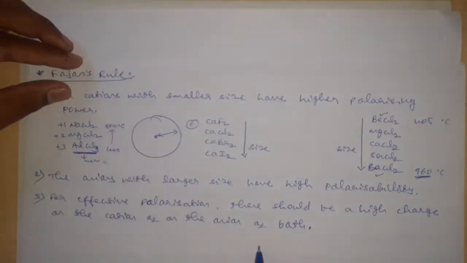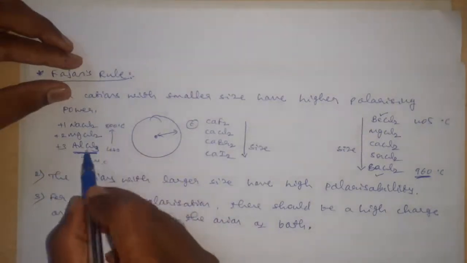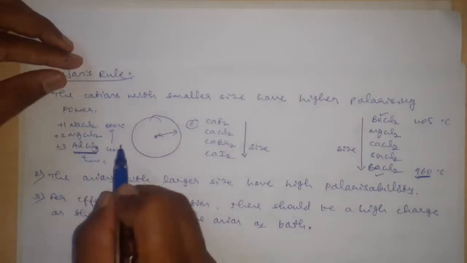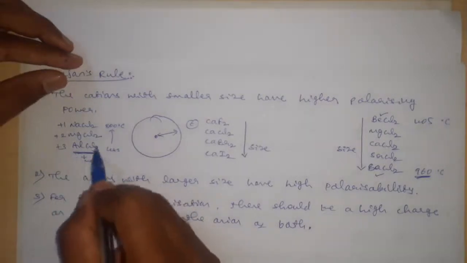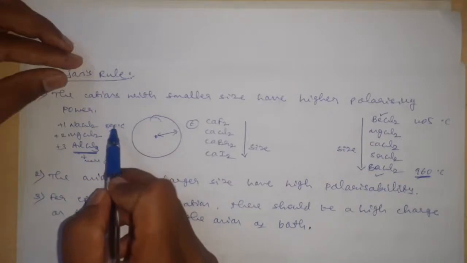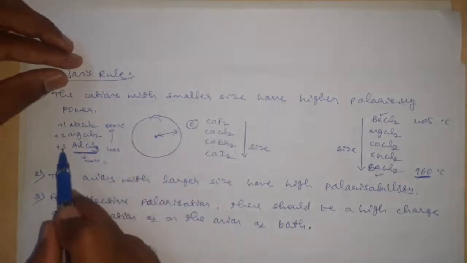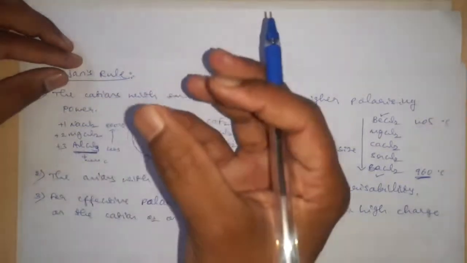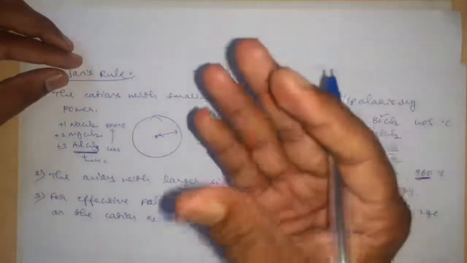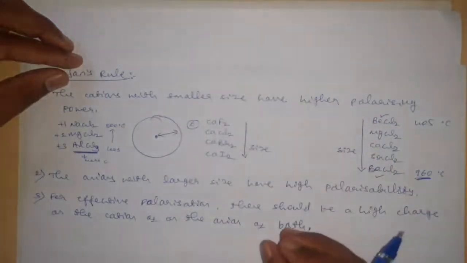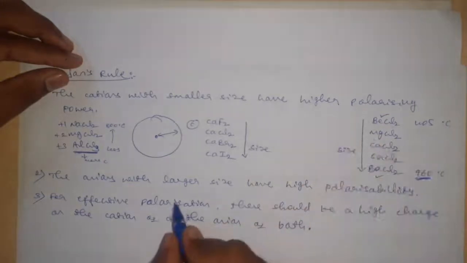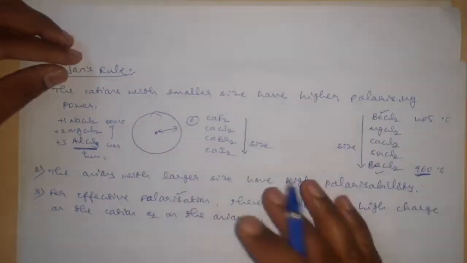As the melting point of this molecule is small, it is more covalent. As the charge is more, the attraction towards the outermost electrons of the larger ion, that is the anion, is high. Therefore, it will easily polarize the nearby anion, hence the polarization takes place very effectively.